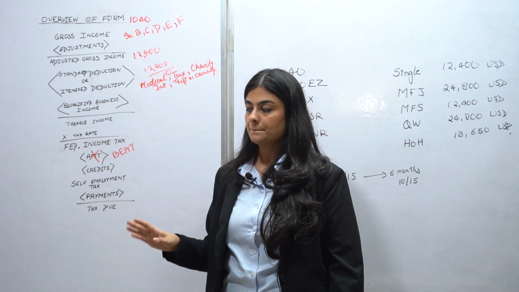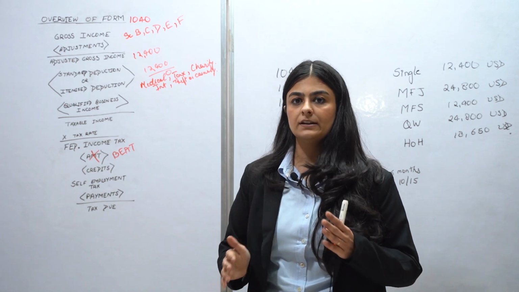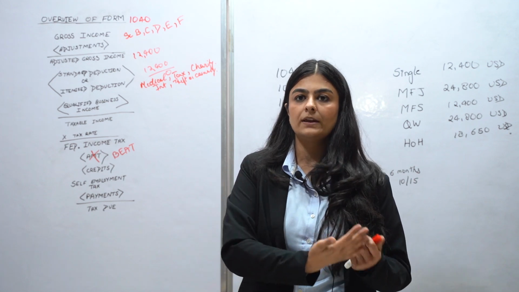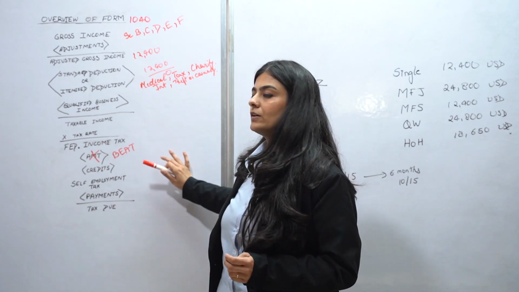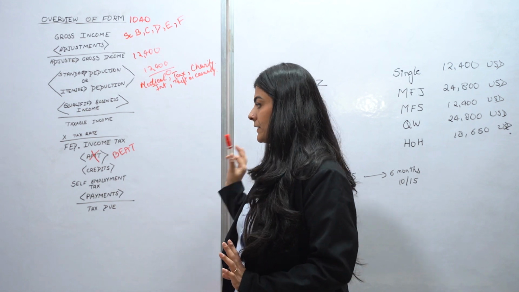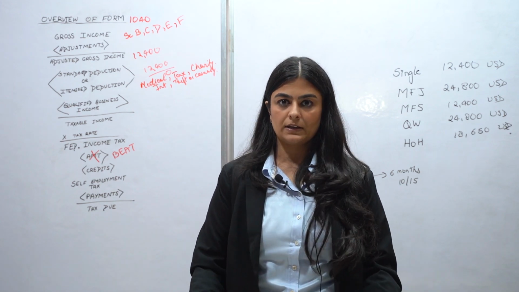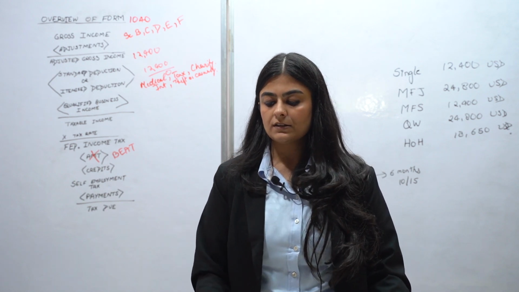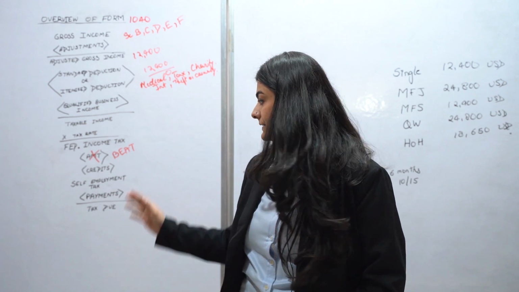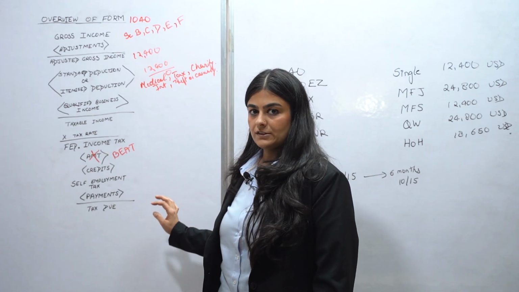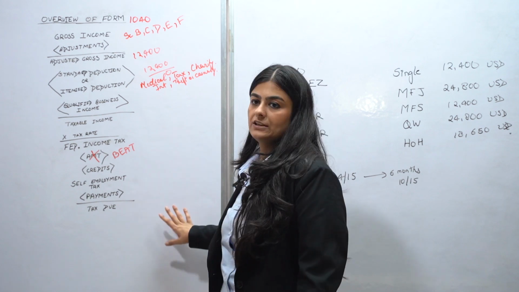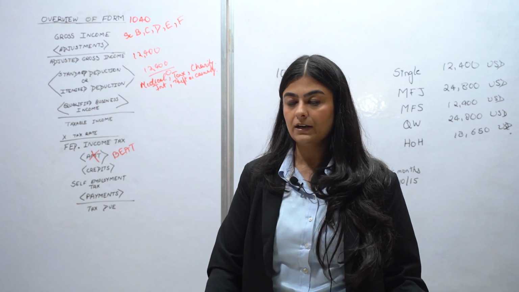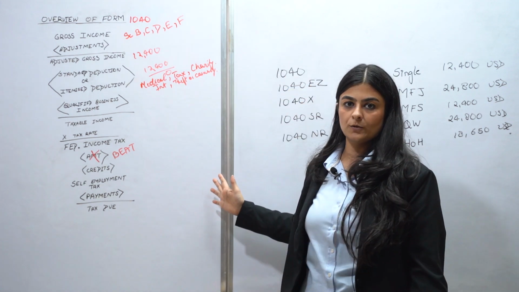the income tax liability. Once that is done, any other credit the assessee has in terms of any other taxes paid, foreign taxes or any other taxes paid to any other government through any other act, are allowed as credit to reduce the tax liability. Once that is done, you come at self-employment tax. If the assessee has any self-employment income over a threshold limit, they're required to pay self-employment tax, and that payment made for any of the self-employment tax is reduced to achieve tax due. This is the tax that has to be paid by the assessee by the due date, and this whole is shown in its form 1040.